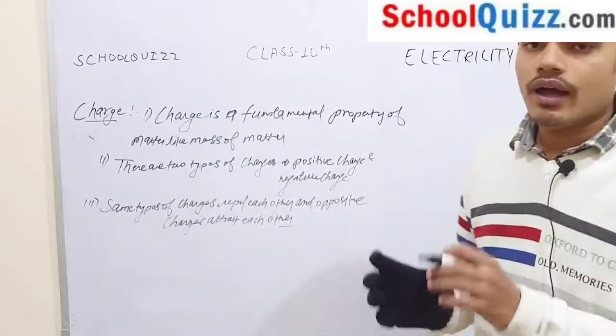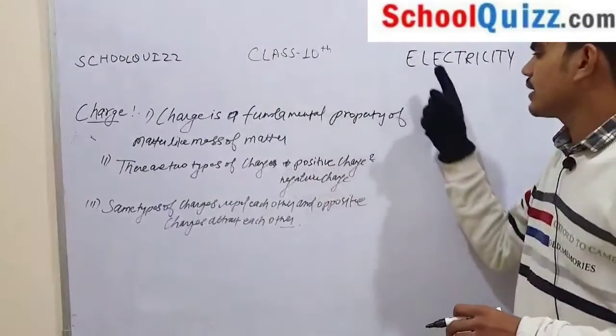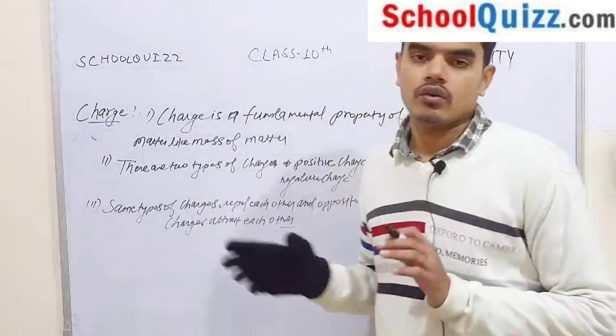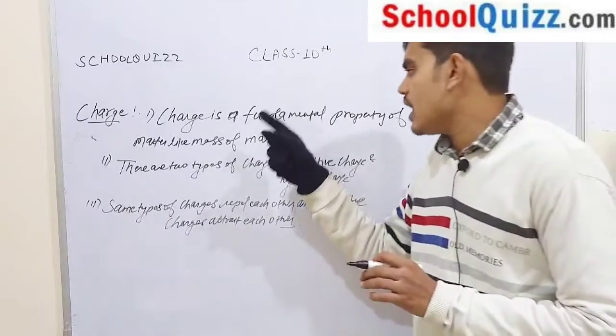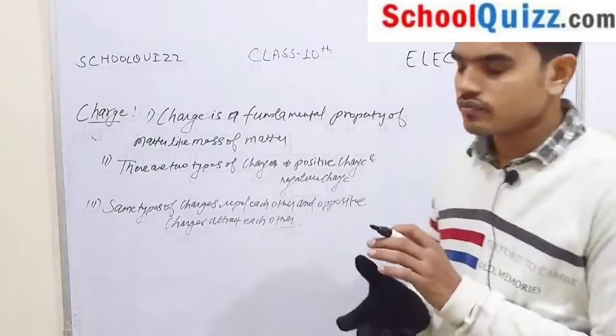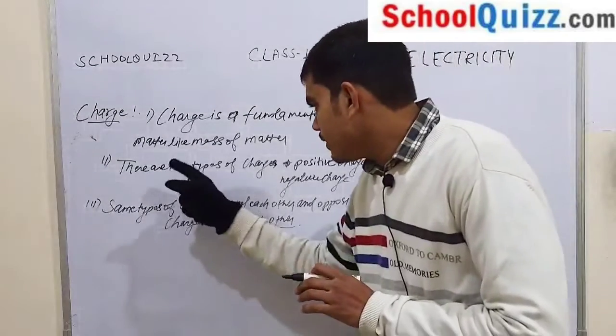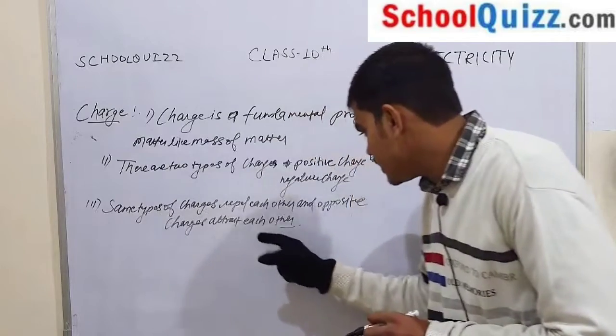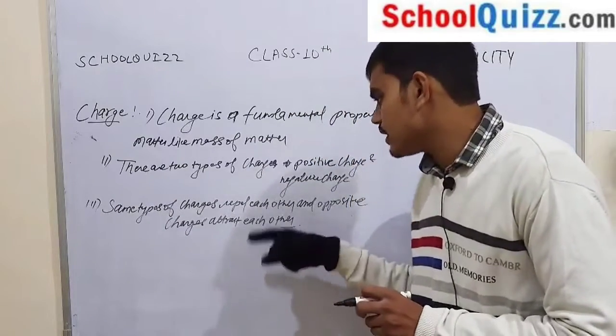In this video, I am going to discuss class 10th electricity, lecture number 1: charge and then electric current. So what is charge? Charge is a fundamental property of matter, like mass of matter. There are two types of charges, positive and negative charge, and the same type of charges repel each other and opposite charges attract each other.